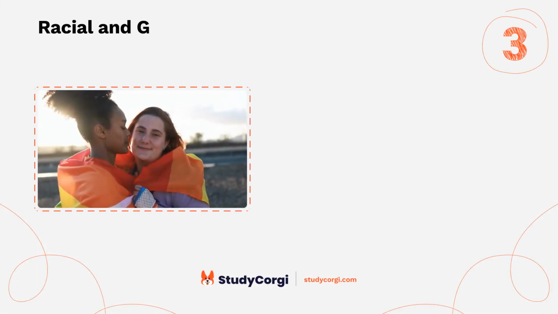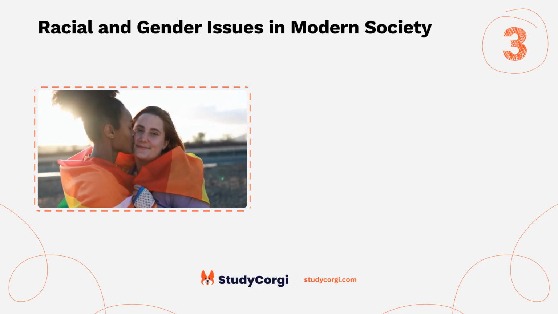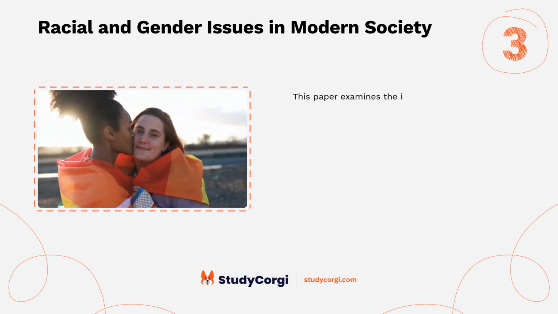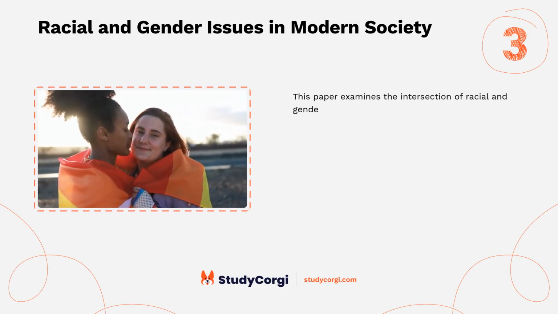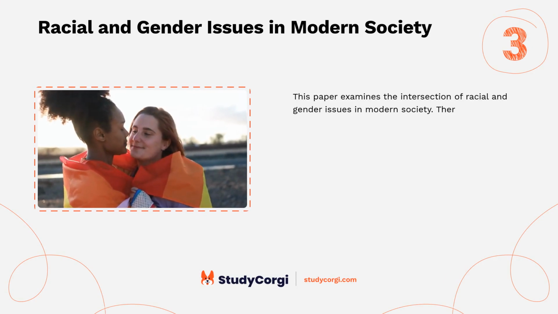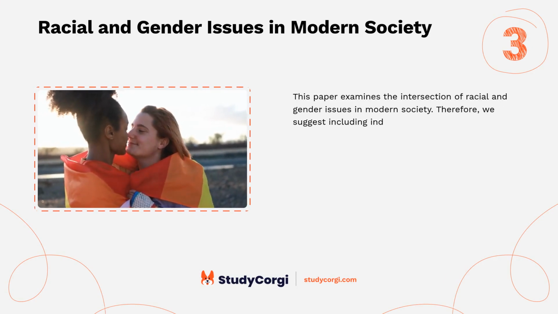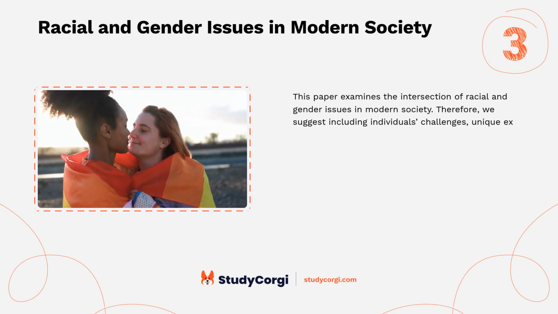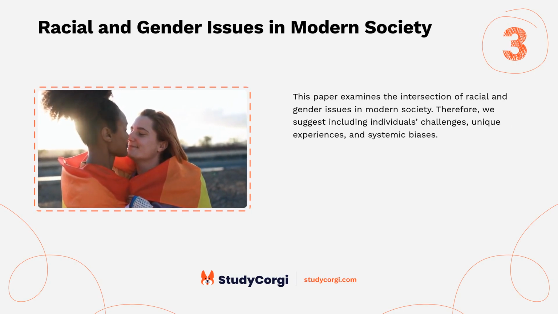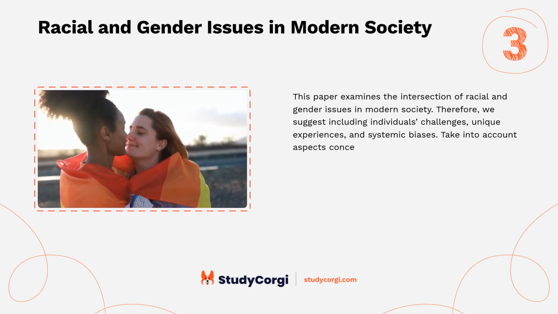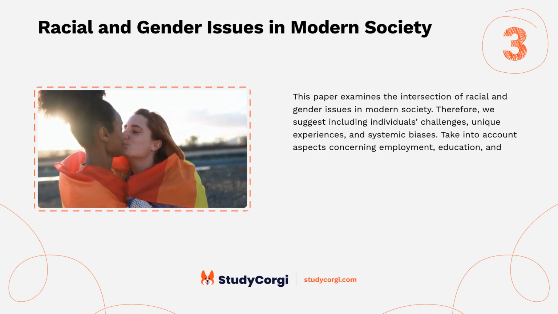Racial and gender issues in modern society. This paper examines the intersection of racial and gender issues in modern society. Therefore, we suggest including individuals' challenges, unique experiences, and systemic biases. Take into account aspects concerning employment, education, and healthcare problems.